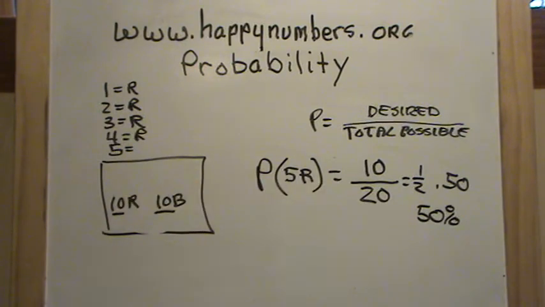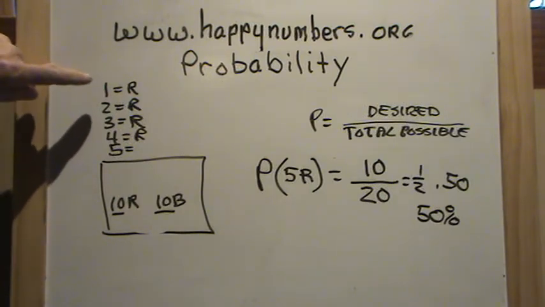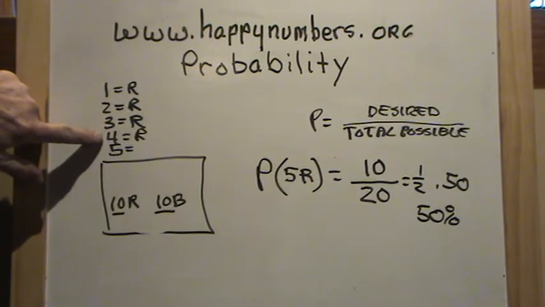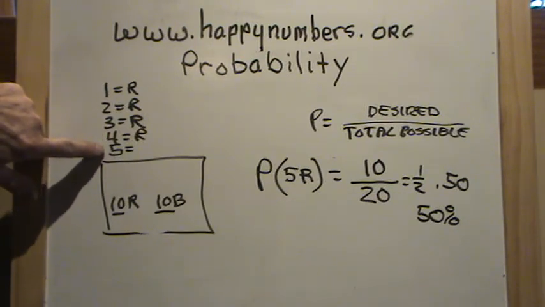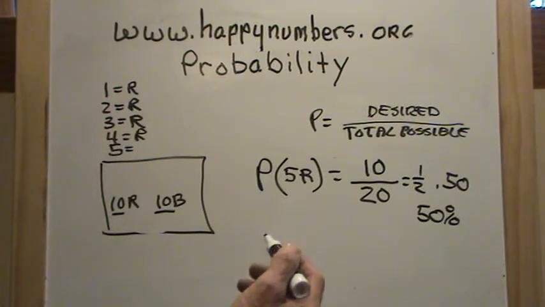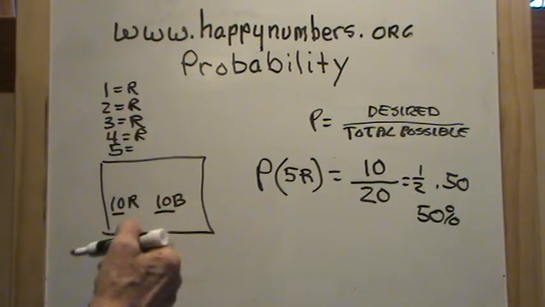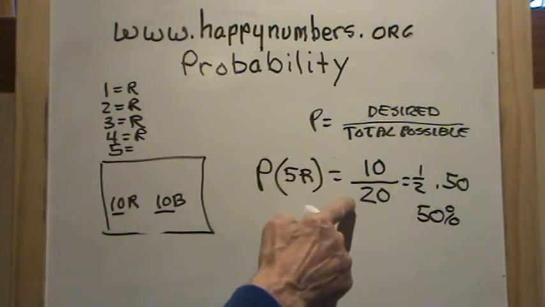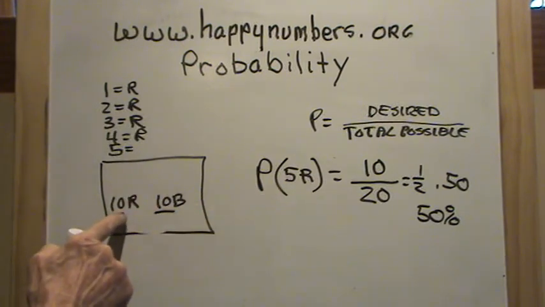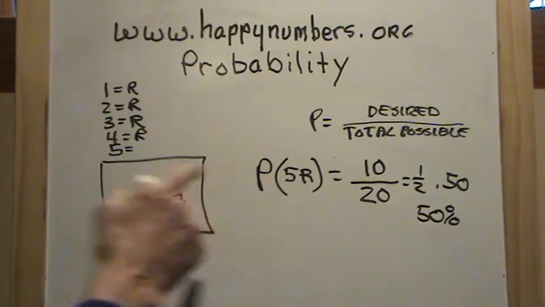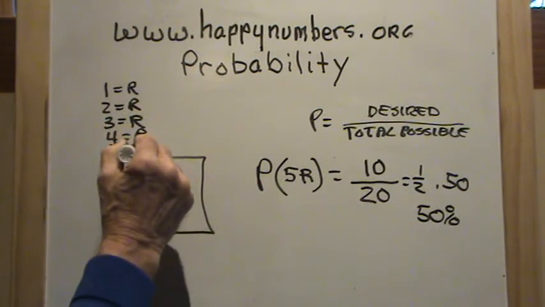Now, they'll ask you a question like this. It's sort of a trick question, because you say, well, okay, you pulled a red one the first time, a red one the second, a red one the third, a red one the fourth. It's not going to be a red one the 5th. No, it does not matter. The probability of pulling a red disc without looking is 10 over 20, because there are 10 red discs and the total number of discs is 20, and so it's 50% of the time. It doesn't matter.